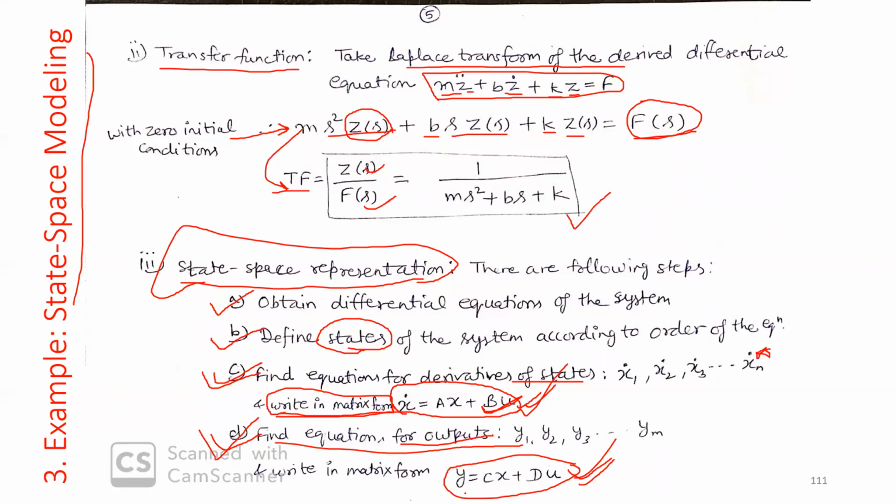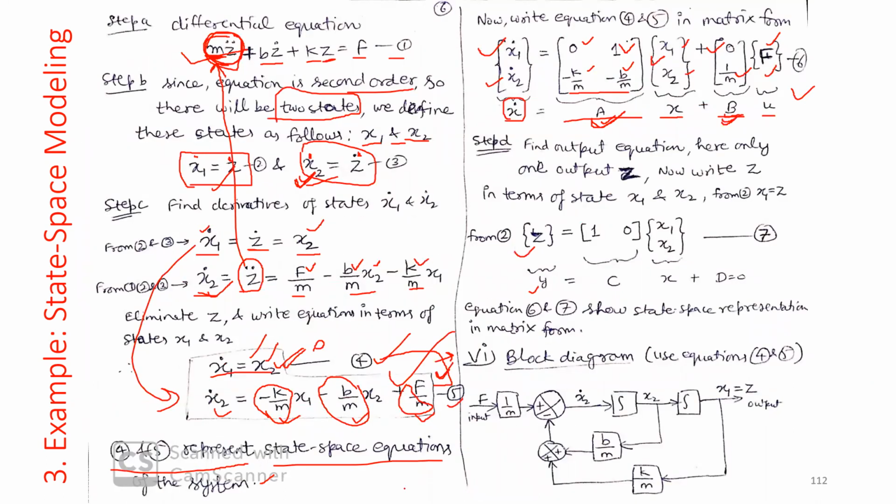As you know, your output equation is Y equals Cx plus Du. Y I know, I am interested in Z, so this is my Y. C, I don't know. x I know, this is my state vector. D is another matrix, and U is the input vector. This is your D matrix multiplied by your U vector, Cx plus Du.